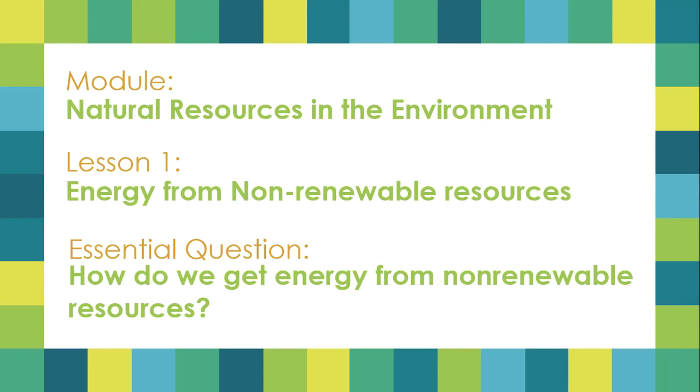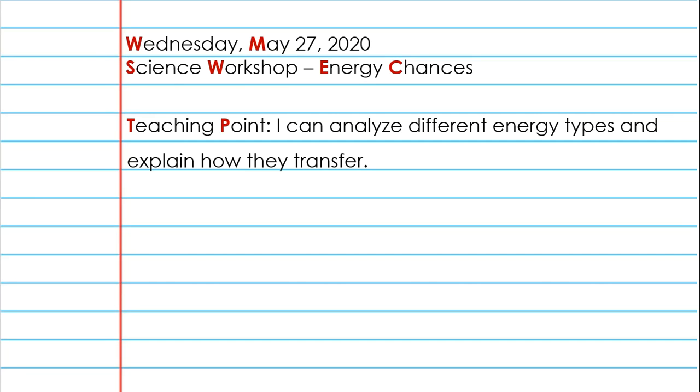Today we're going to continue working on our module, Natural Resources in the Environment. Specifically on our first lesson, Energy from Non-Renewable Resources, trying to answer the essential question, how do we get energy from non-renewable resources? Today is Wednesday, May 27, 2020. Our lesson for today is titled Energy Changes. And our teaching point for today will be, I can analyze different energy types and explain how they transfer.